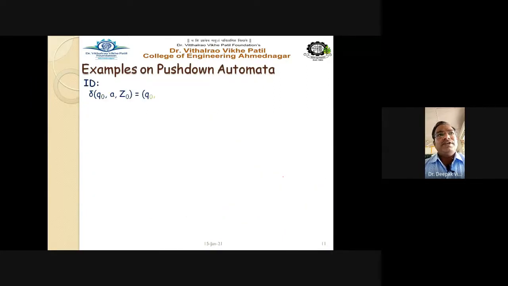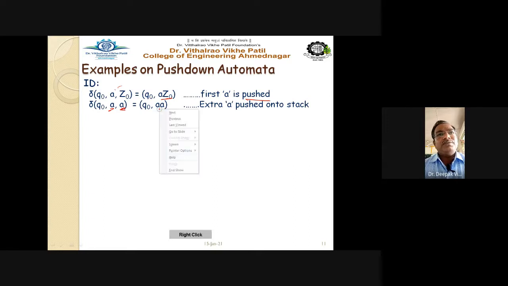So ID rules are written here. First rule, as you know, delta Q0 A Z0 means we have to first push A. First A must be pushed inside the stack, that's why our stack becomes A Z0, right? Then next, delta A A: if the input is A and the stack top is A, then also we have to push this extra A, and this becomes our stack AA. Extra A is pushed onto the stack.